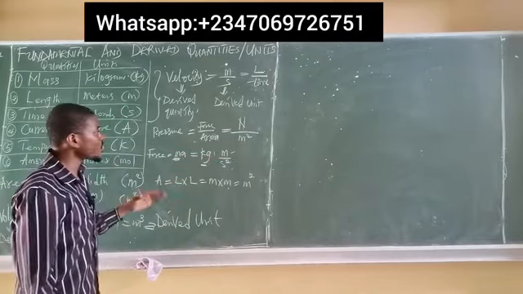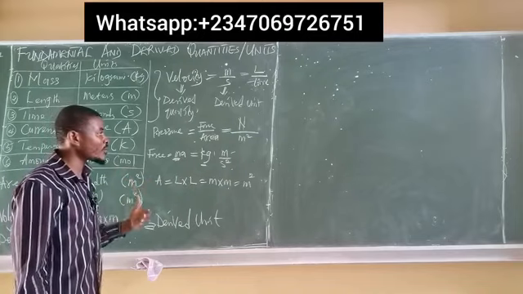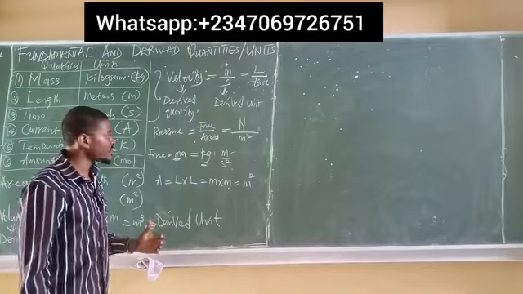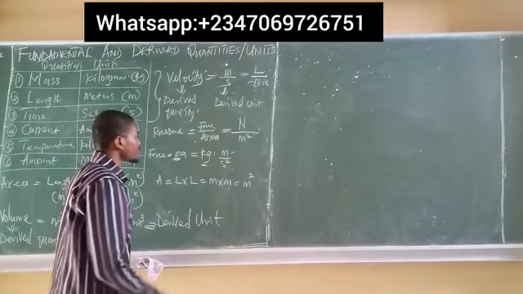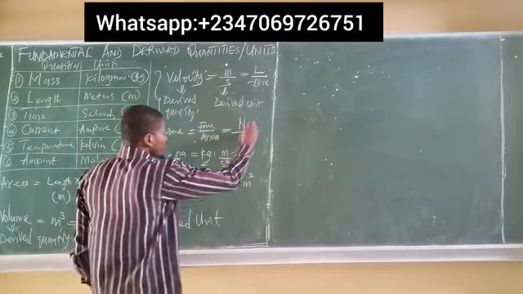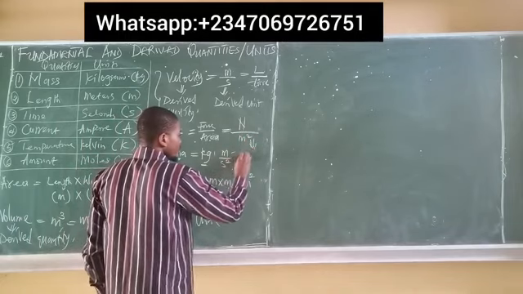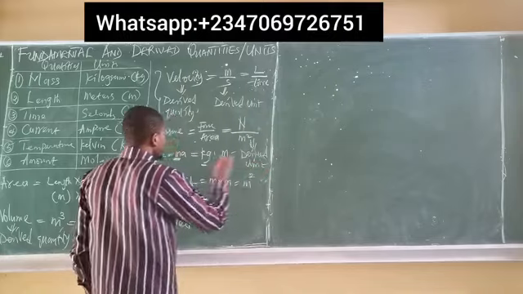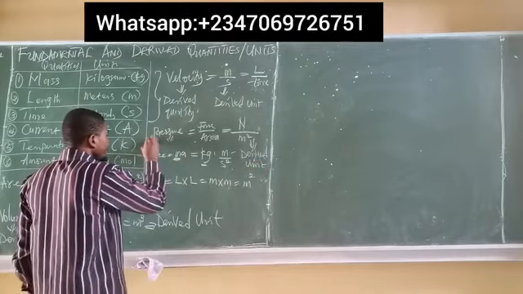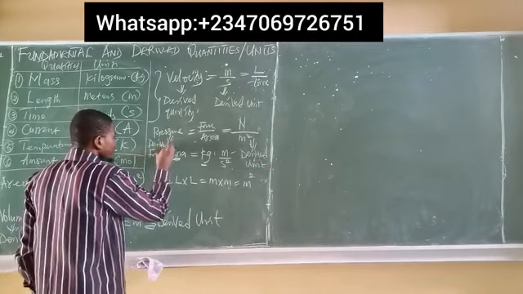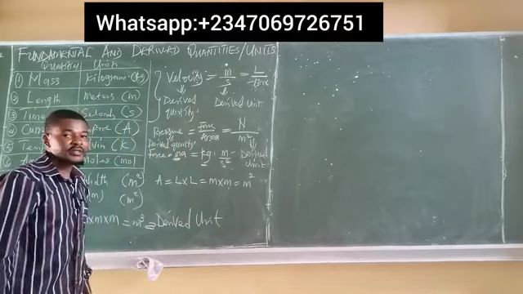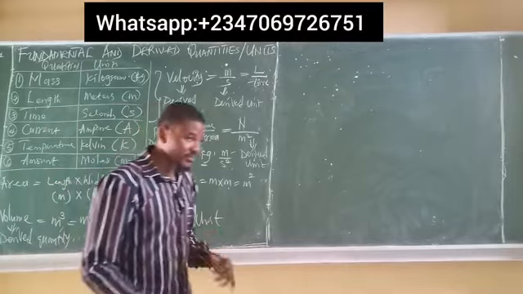So which means pressure is actually a combination of the three basic fundamental quantities in physics. And of course, this means that the unit of pressure, Newton per meter square, is what? A derived unit. And of course, pressure itself is a derived quantity because it depended on the three basic fundamental quantities to be defined. Okay.